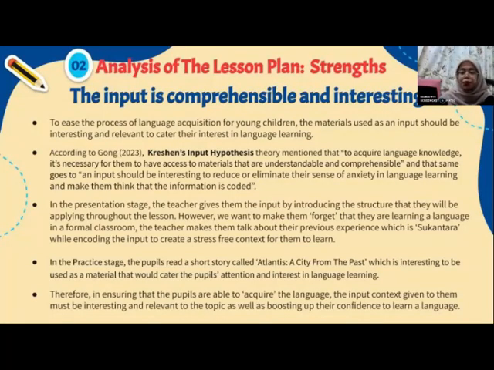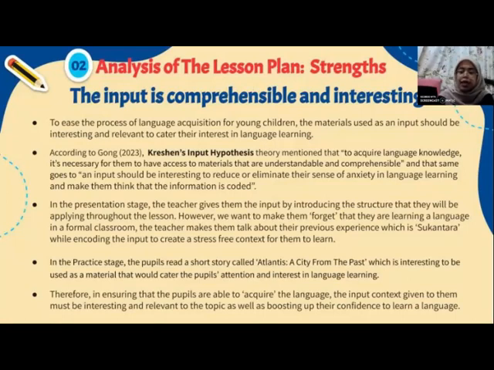So, a stress free input will make the pupils want to explore more rather than stressing out to learn a language, and boost their confidence in learning language and understanding the input. In the practice stage, the pupils read a short story called Atlantis, a city from the past, which is interesting to be used as the learning material that will capture the pupils' attention and interest in language learning. So things that are fantasy related will make them feel more attracted to the lesson because they are still young and they love to imagine things.